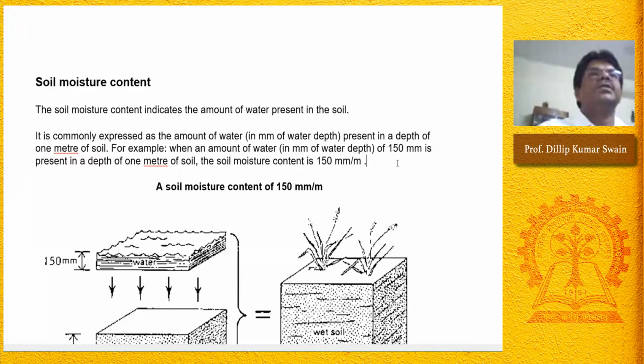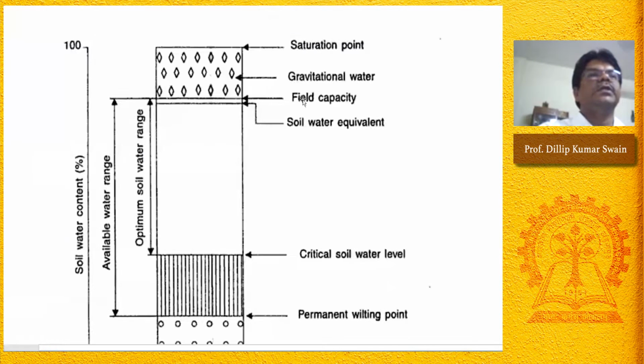As we discussed in this figure, you see the field capacity and wilting point. The difference in water content between field capacity and wilting point is known as available water. At field capacity, 100% water is available for crop uptake. At permanent wilting point, 0% water is available for crop uptake. So the difference in water between field capacity and wilting point is the available water for crop uptake. And we need to irrigate at a point between field capacity and wilting point.